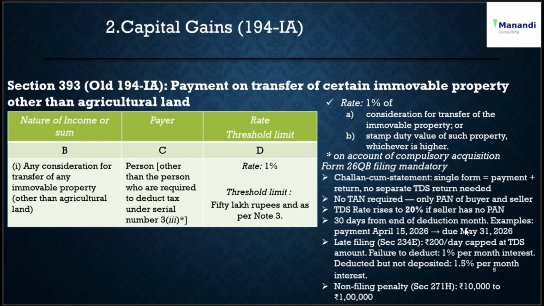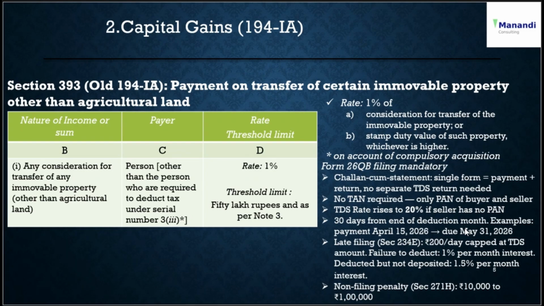And then once you deduct 1% of the total value as described above, either of the consideration for transfer of the immovable property or the stamp duty value of such property, whichever is higher, 1% of that amount will be deducted as TDS, and then it has to be filed in Form 26QB, which is mandatory.